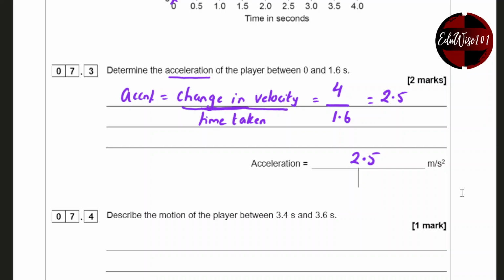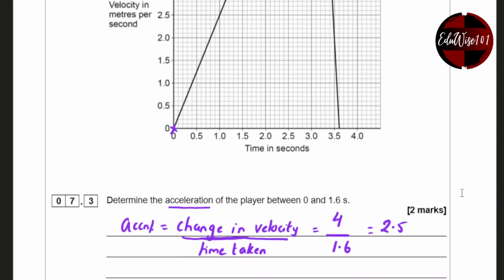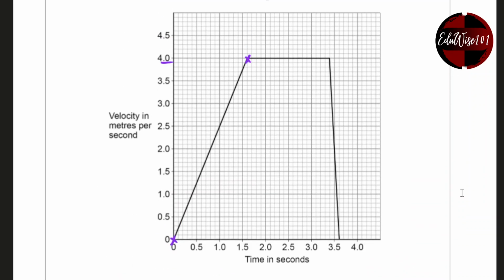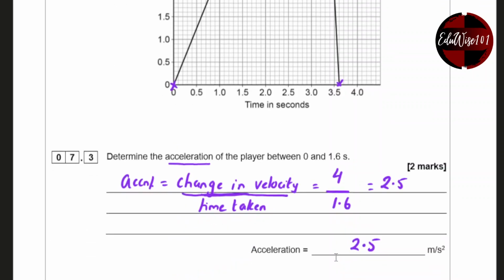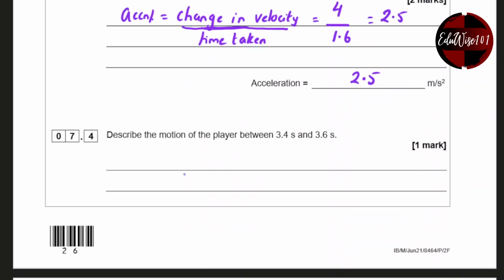Describe the motion of the player between 3.4 and 3.6 seconds. 3.4 seconds is there and 3.6 seconds is there. Now, because it's a straight line, it's a constant gradient. And because it's going down, the speed is actually going down from 4 to 0. We can call it constant deceleration.